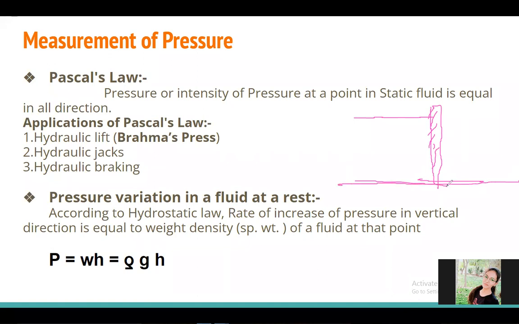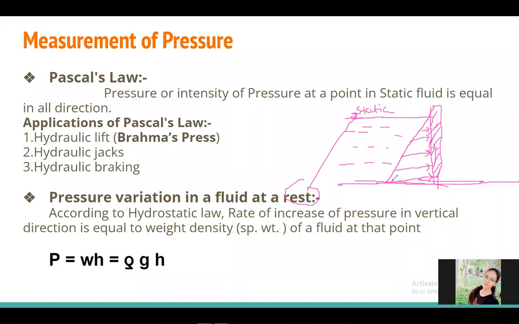This is the base, and here is the liquid, and I have resisted the flow of this liquid by this wall. So this liquid is in the static condition. Rest indicates static condition. So how does the pressure vary? The pressure varies in the triangular form.